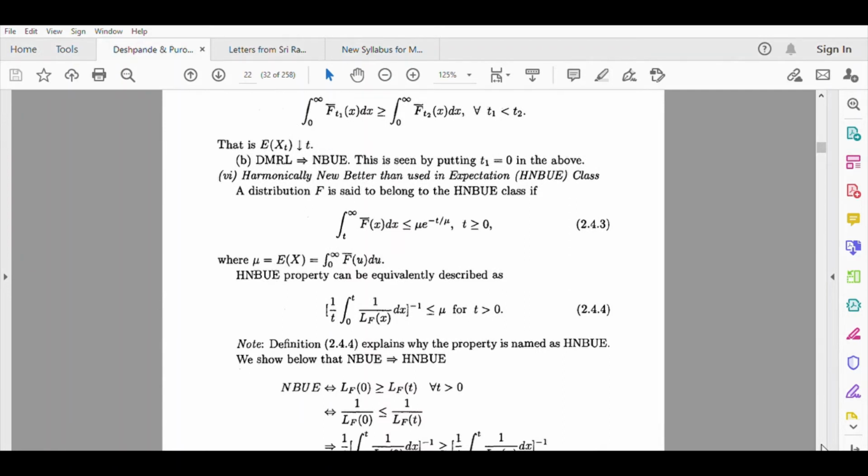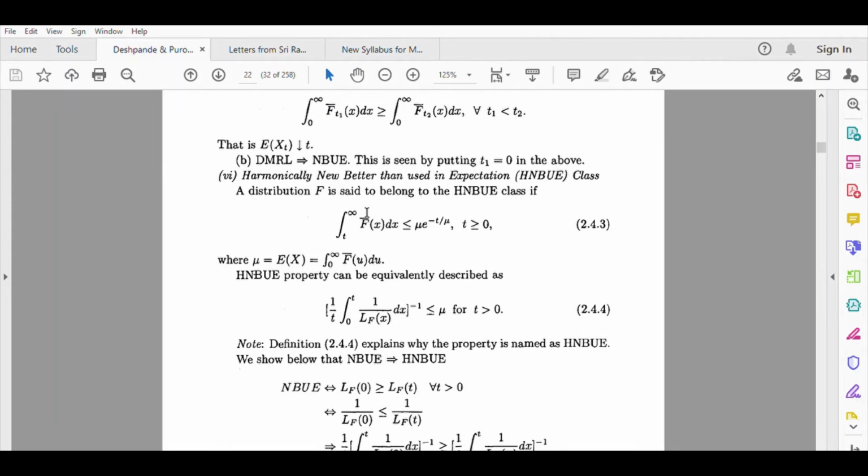Now, I think you can remember harmonic mean, arithmetic mean. So there are different ways to compute the expectation of a random variable. One way is what you have studied in the discrete setup, or for non-random variables. But for a random variable, the same idea can be extended. So using that idea, this definition or this class has been constructed. There are two ways in which this can be defined. So let us consider the first definition. The first definition is very simple.